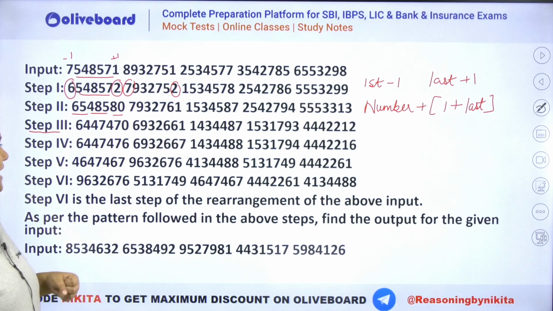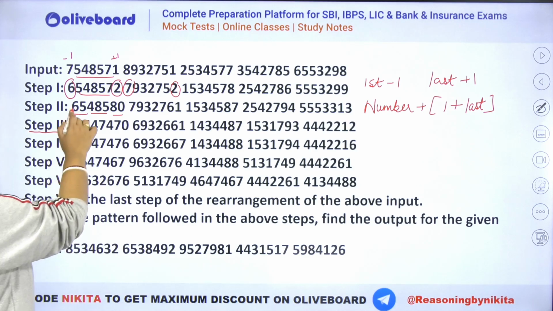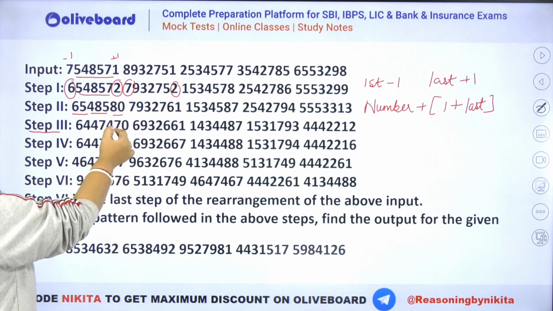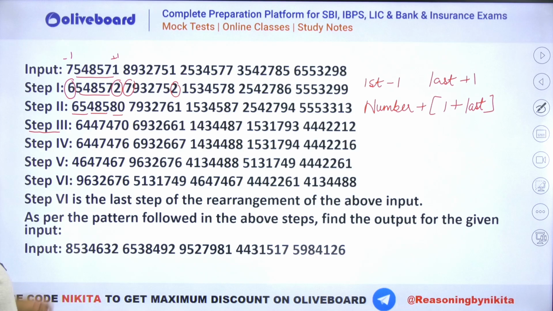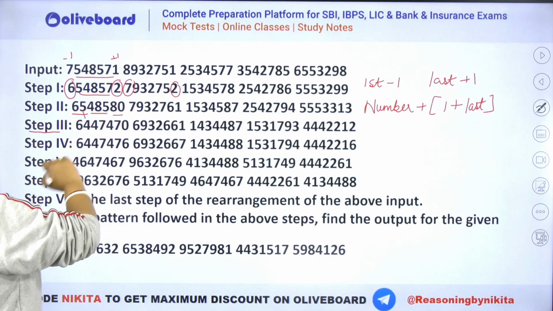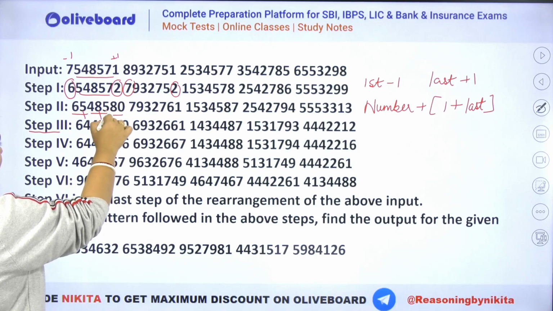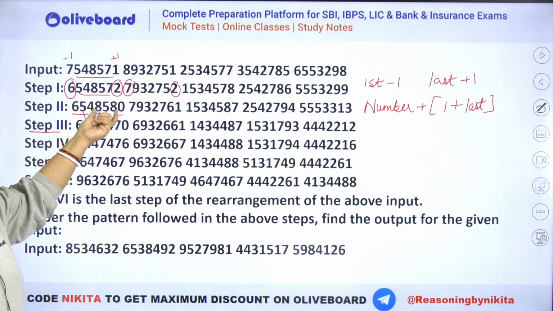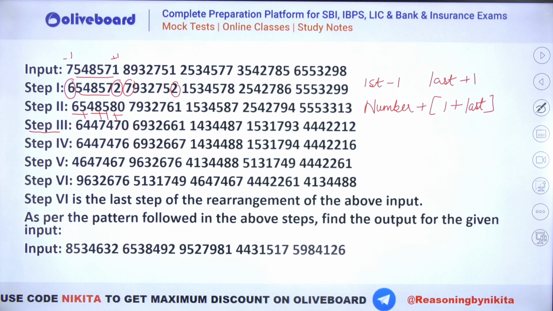Now what about step number 3? Can we find something that is happening in step number 3 here? You can see 6 as it is, 5 has changed to 4, 4 as it is, 8 has changed to 7, 5 has changed to 4, 8 has changed to 7 and 0 as it is, right? तो change कौन कौन से नंबर हुए? ये change हुआ है, ये change हुआ है, right? This has changed and this has changed. So if you check, you can see we have 2 5s which are changing and 2 8s which are changing. So it may be possible that we are changing the ones that are coming twice, right? तो जो भी चीज 2 बार आ रही है उसमें से -1 कर रहे हैं, because everything else remains as it is. जो चीज रिपीट नहीं हुई है उसमें हमने कुछ नहीं किया. 6 and 4 and 0 they have remained as it is.